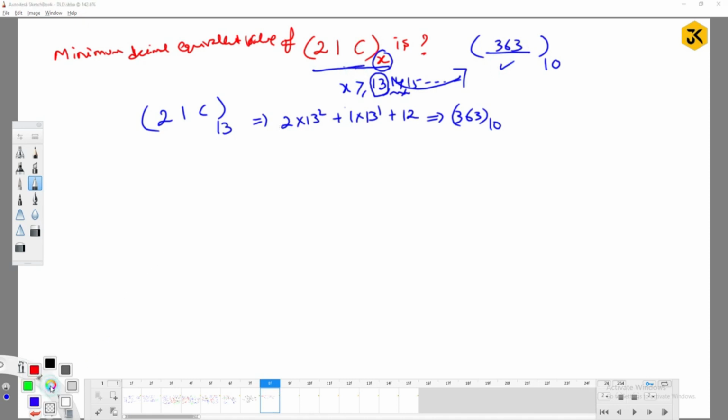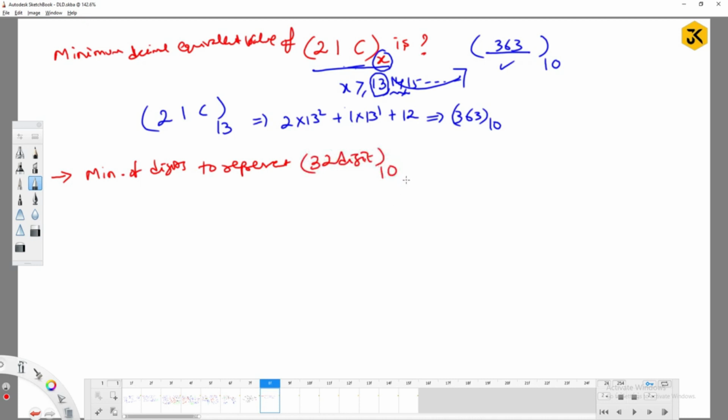Okay. So for example, the question is like this: the minimum number of digits required to represent a 32 digit base 10 number in the binary system.